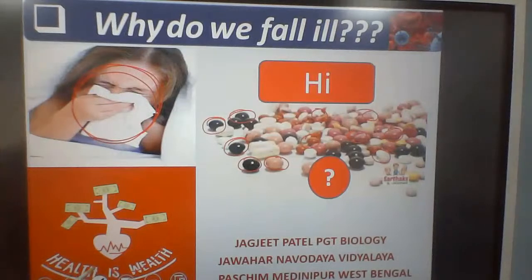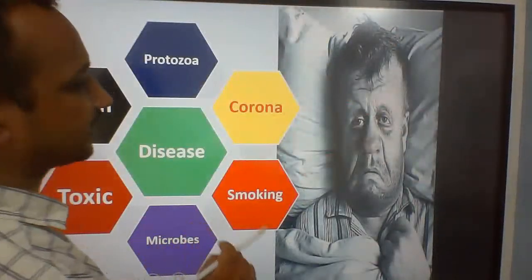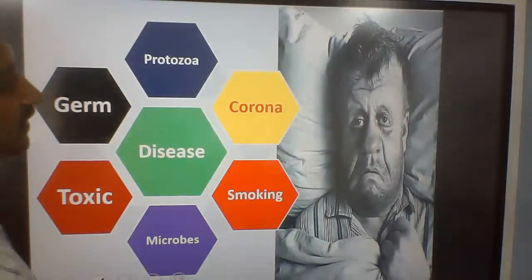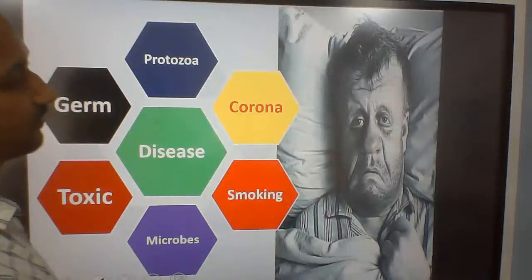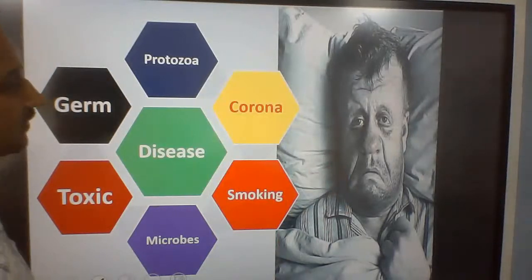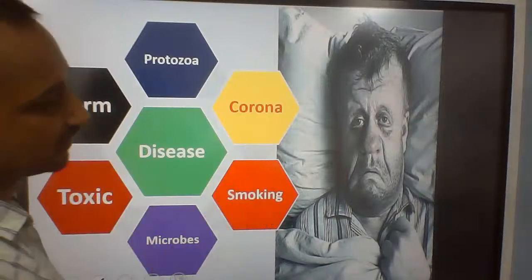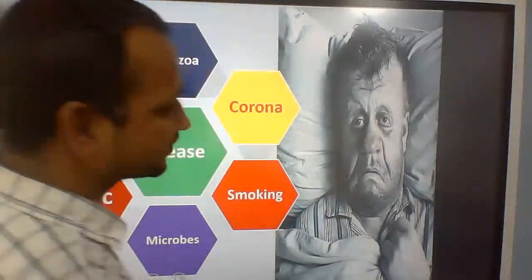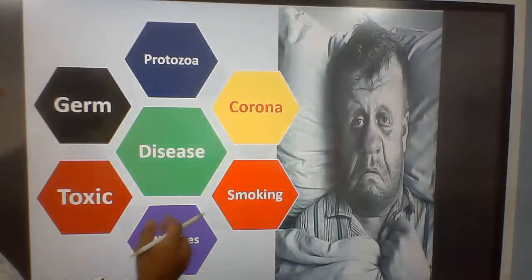In this picture you can see a sick person looking very strange.